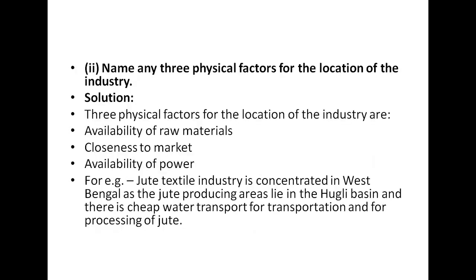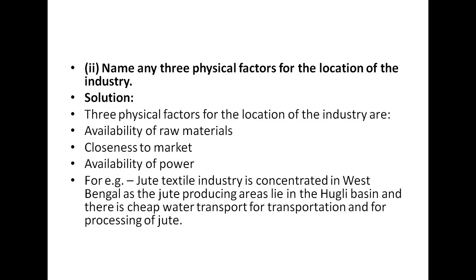Now question number 2, name any 3 physical factors for the location of the industry. So here you have to tell any 3 physical factors. Note down the physical factors they want for the location of an industry. Here we are not seeing what kind of human needs are there. We are seeing what kind of physical, outside things we require.